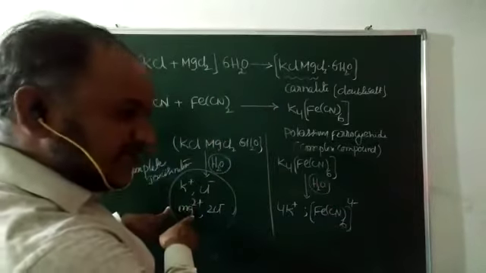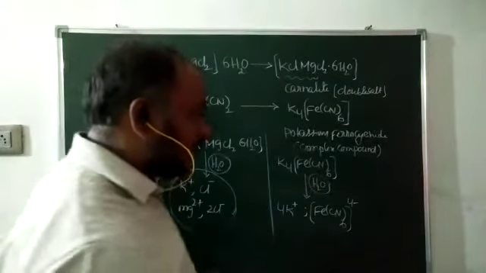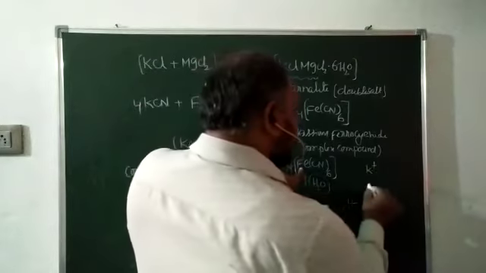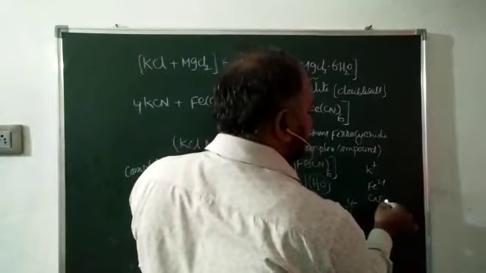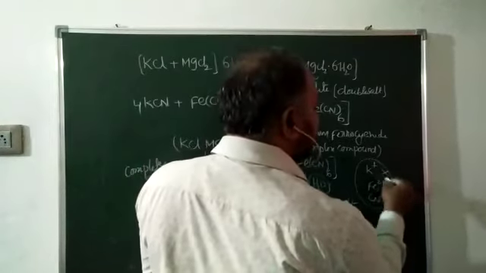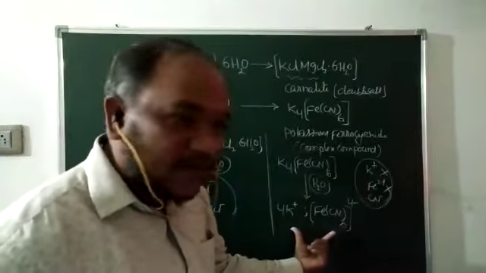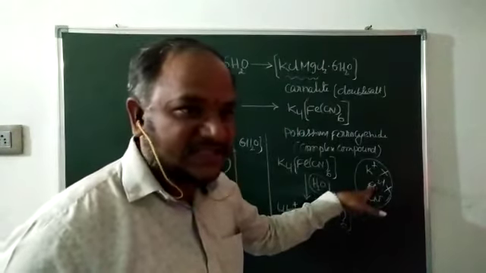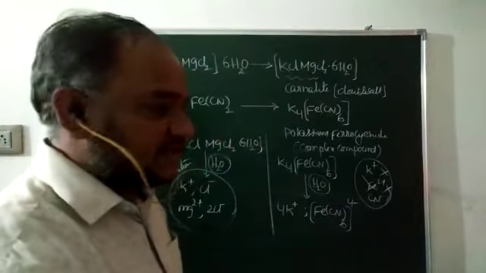Based upon the earlier concept, we might expect, but it is not correct, that it becomes potassium ion K plus, ferrous ion Fe2 plus, and cyanide ion CN minus. We are expecting like this, but this is wrong. That compound is not ionized like this. That compound will be ionized only like the previous one. So this is not complete ionization.